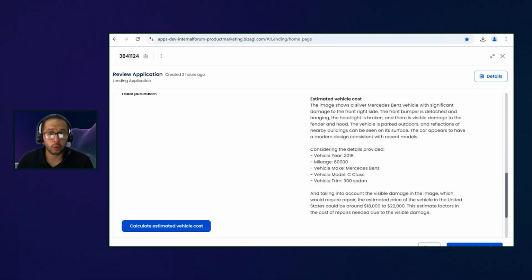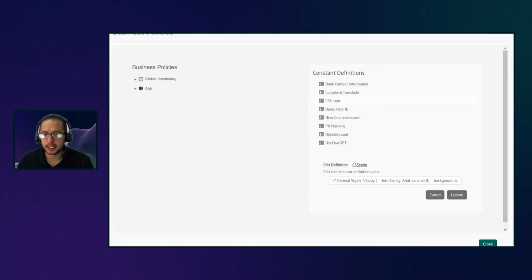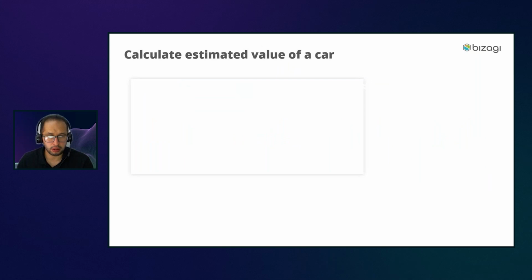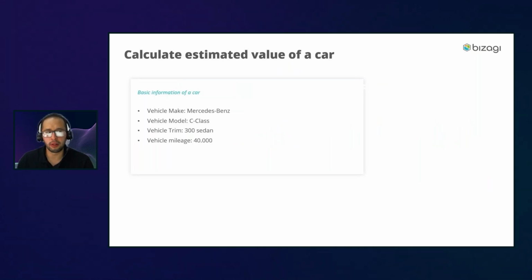So what we are doing at the end is combining that possibility, which allows me to go directly and use, in this particular example, a description of the vehicle: what's the brand, what's the model, what's the trim, what is the total mileage.